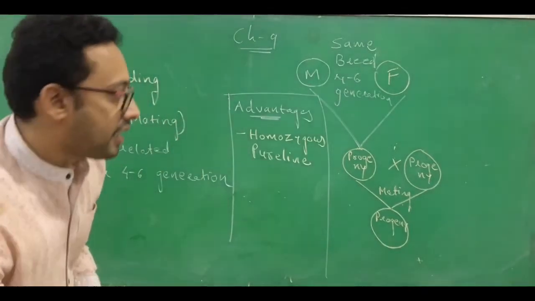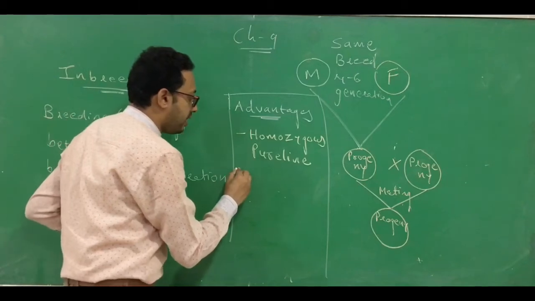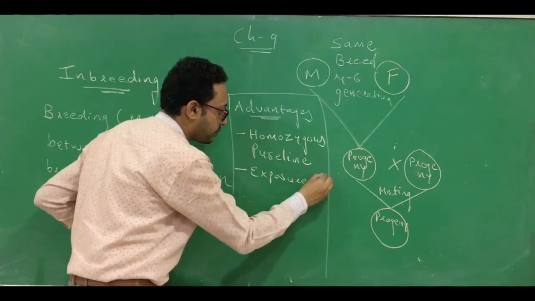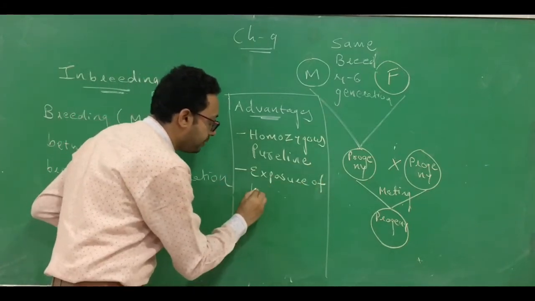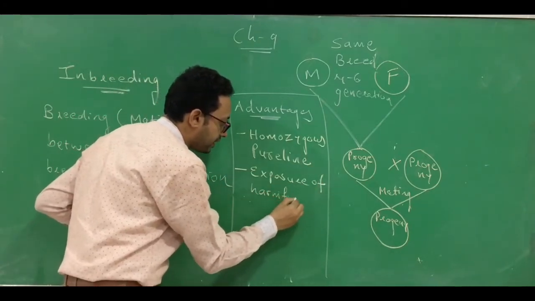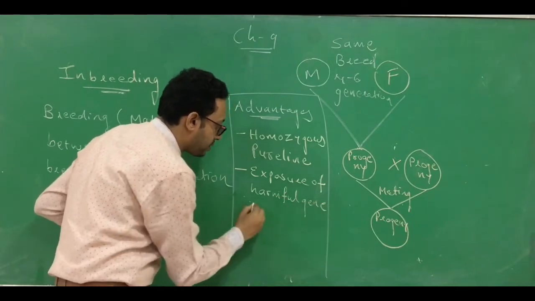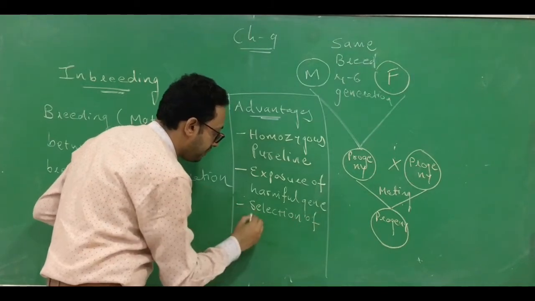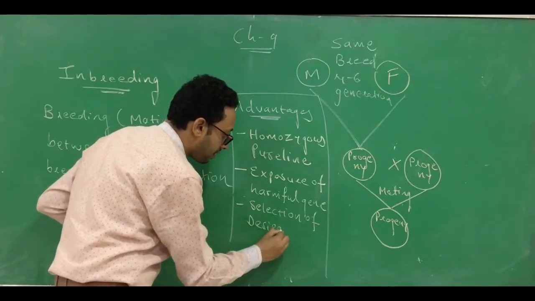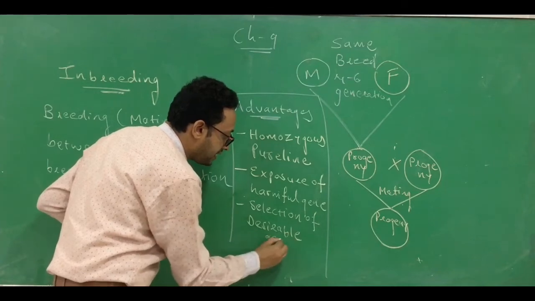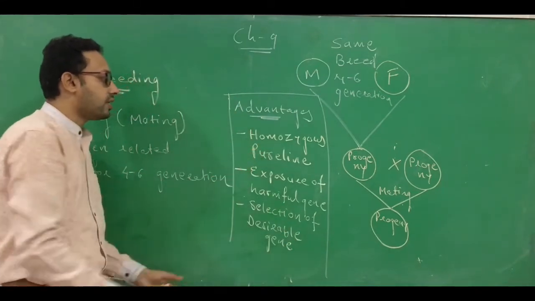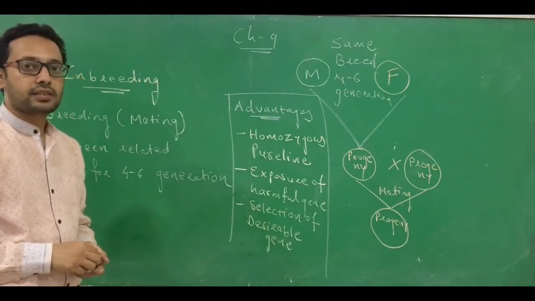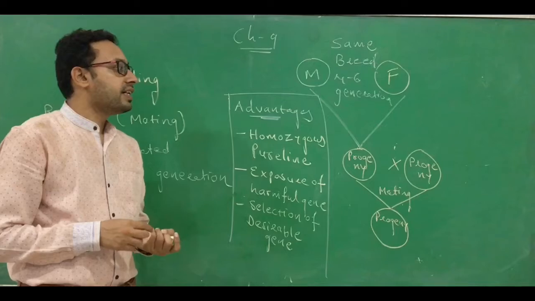Another one is that it also leads to exposure of harmful genes, and it is responsible for selection of desirable genes. Whatever desired homozygous gene you want can be achieved with this method, which is called the inbreeding method. So these are the advantages of the inbreeding method.